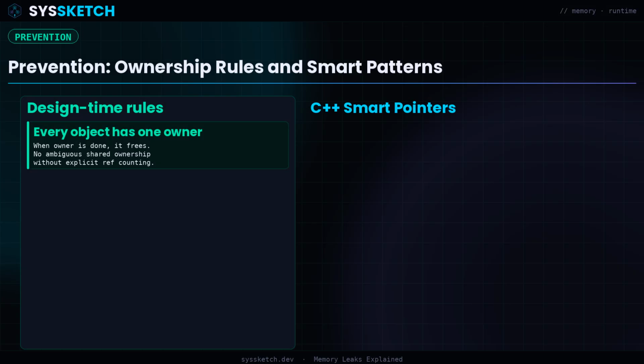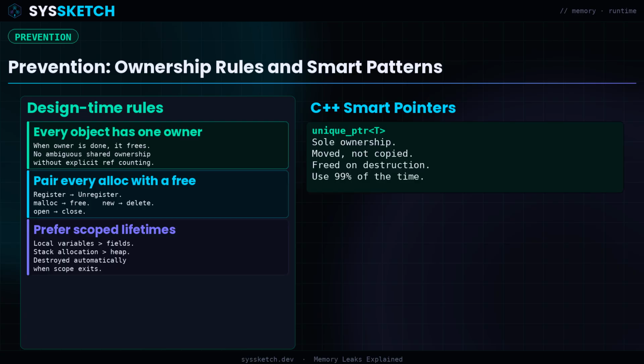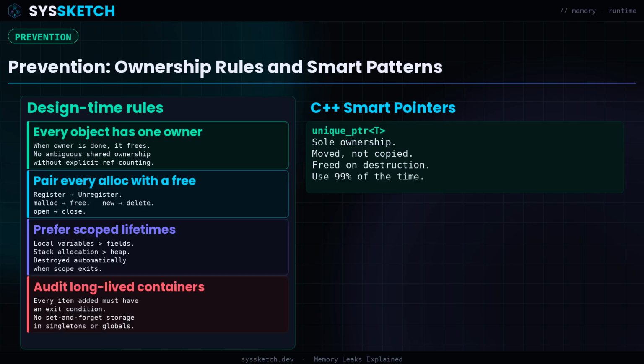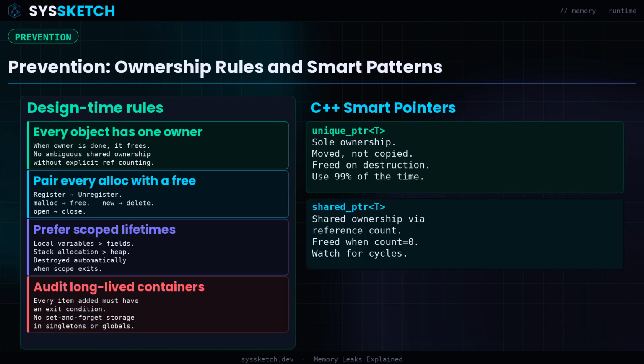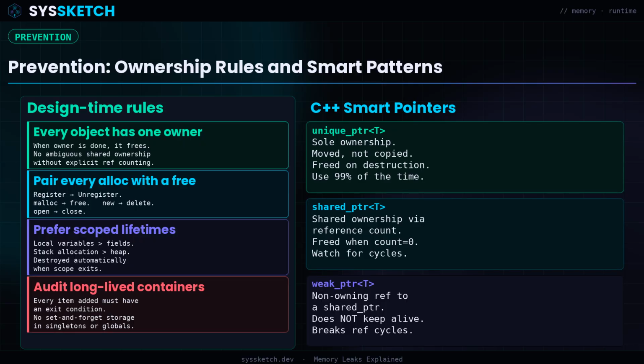Prevention is more reliable than detection. Establish ownership rules. Every allocated object has exactly one owner. When the owner is done, it frees the object. Use smart pointers in C++. Unique pointer for sole ownership, shared pointer when multiple owners are required, and weak pointer when you need a reference that does not keep the object alive.